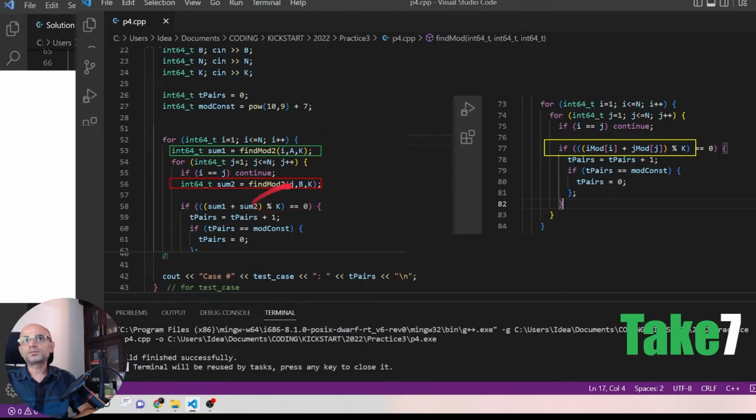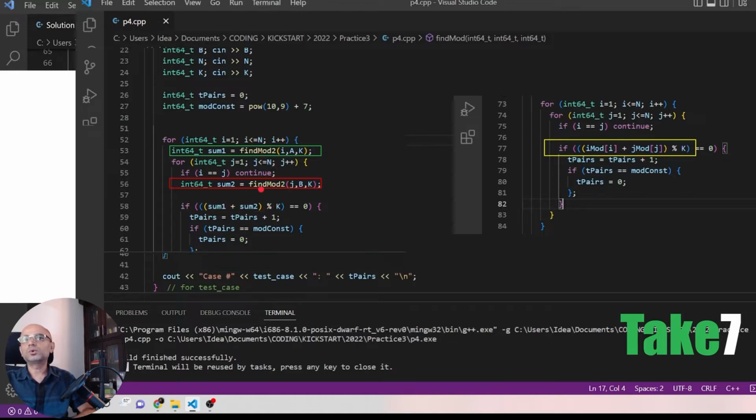Note that here for each I we are going through j from 1 to n, calculating j power b mod k. When we change I while going through the I loop, we come again here and recalculate for all j 1 to n values, which is the same even when I changes.